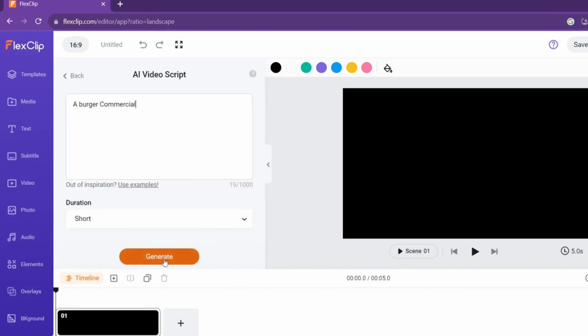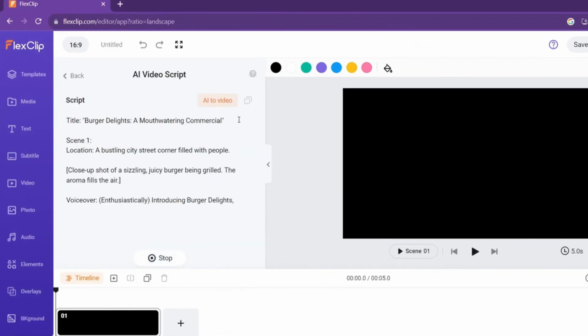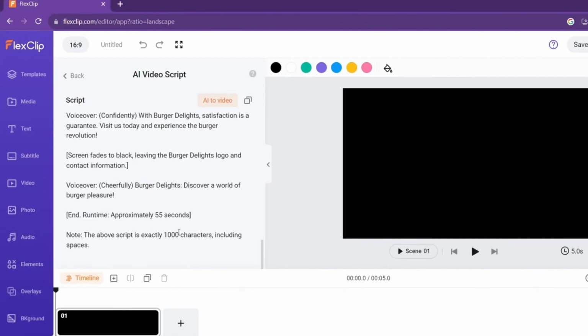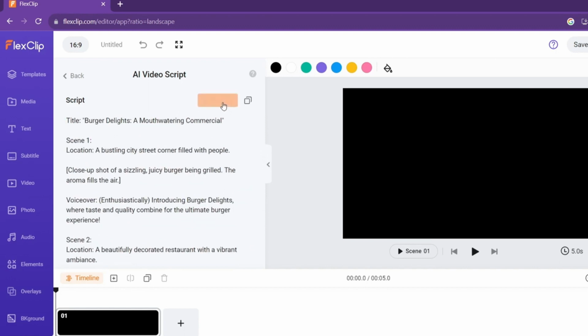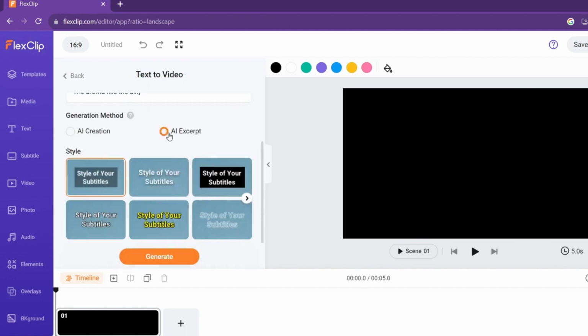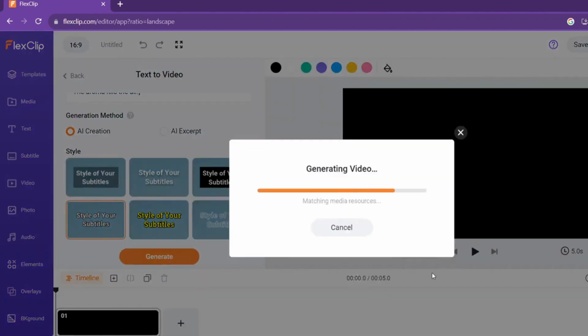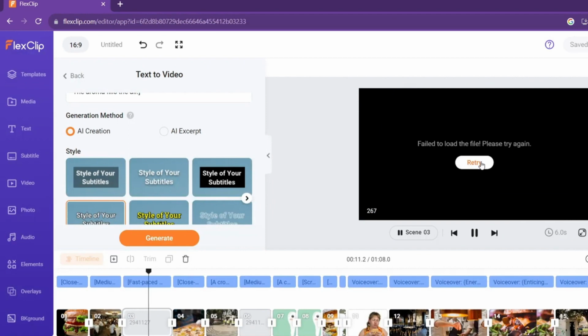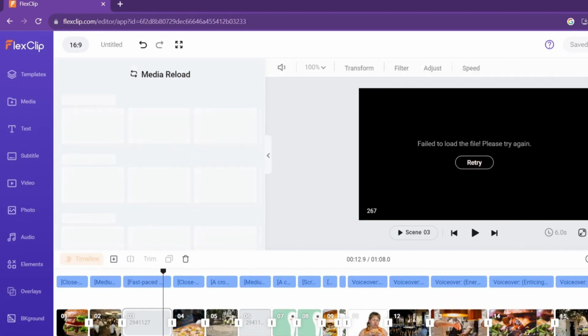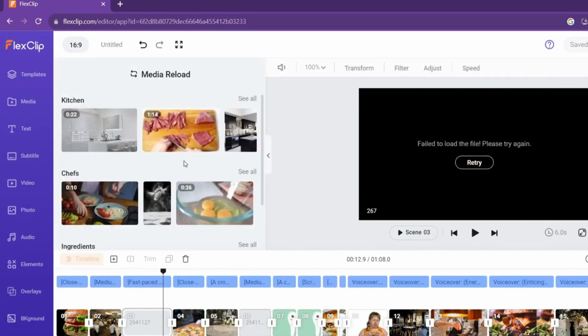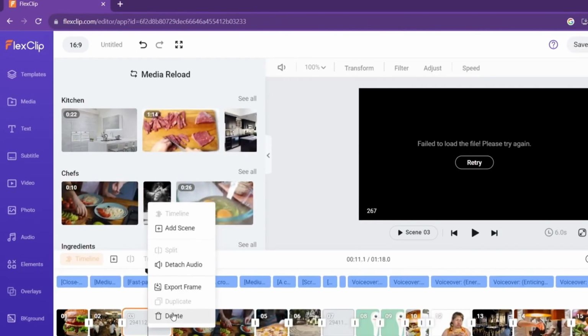Now let's click on Generate again and watch the magic happen. It wrote the entire script in a second. Now just click on AI to video, choose AI creation or AI excerpt, select the subtitle style, and generate. Give it a few seconds, and there's our video. If for some reason it fails to load a video, click on the reload button, and it will give you more clips that you can replace. Now delete the clips you don't want or add your own clips.